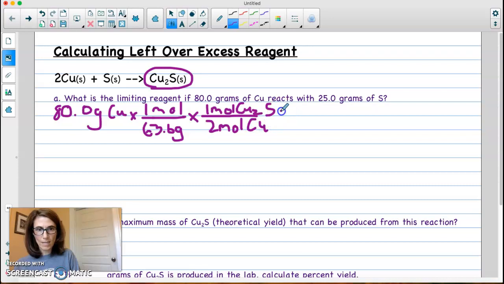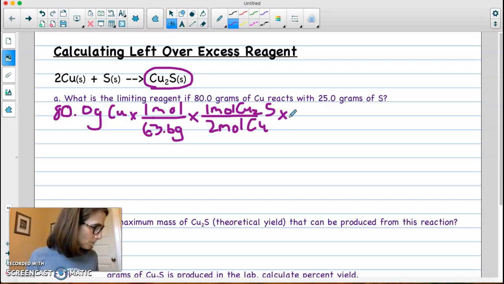Then our last step is to bring in the molar mass of Cu2S. Let me calculate that really quickly, and I get 159.3 grams per mole.